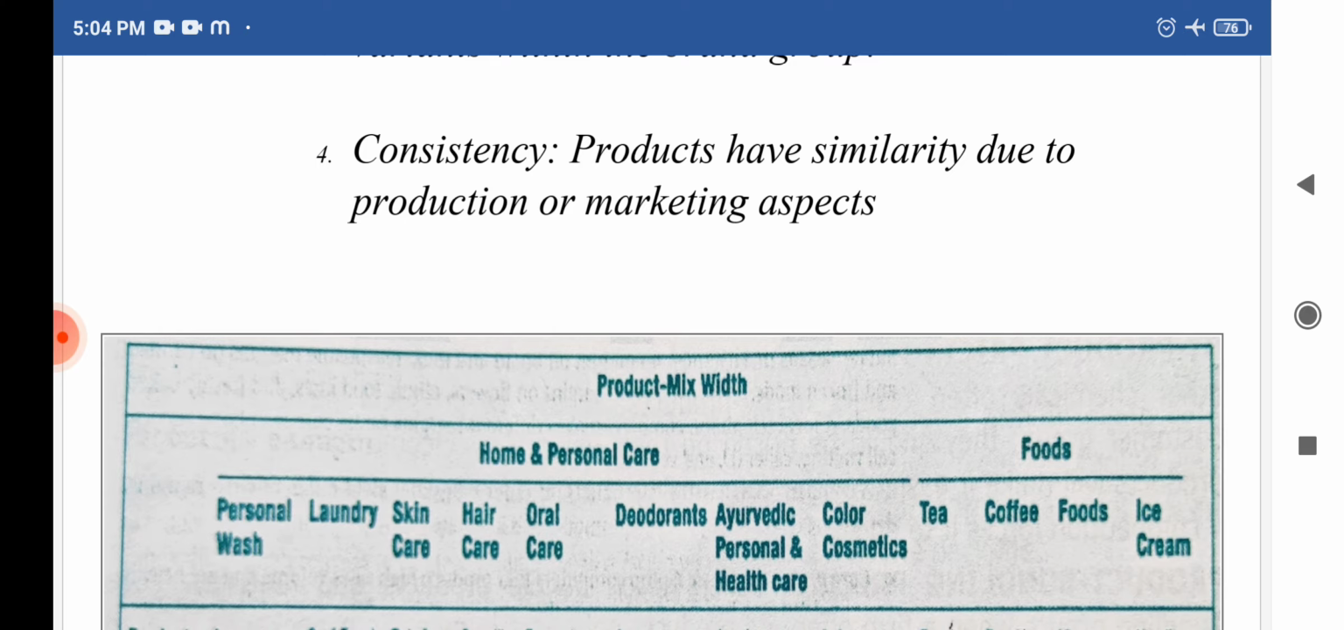Now here we have taken the HUL product mix. So the consistency of the HUL product mix is, HUL's product lines are consistent in so far as they are consumer goods and go through the same distribution channels. The lines are less consistent in so far as they perform different functions for the buyers. Okay, so the consistency of the product mix refers to what? How closely the products are related to each other is called the consistency of the product mix.